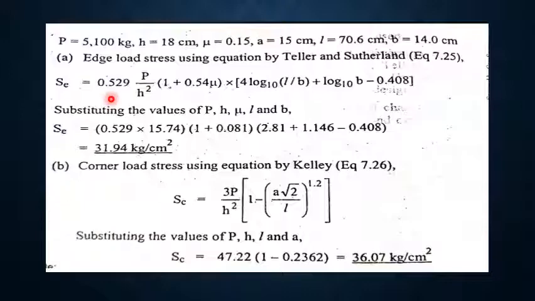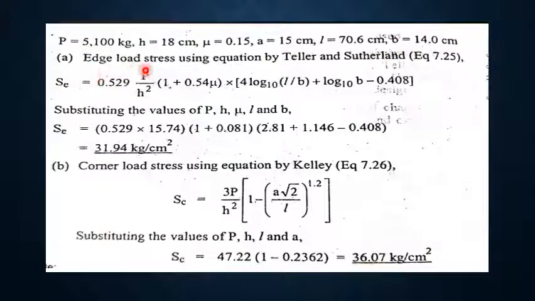And in this problem, P is given as 5100 kg, slab thickness H is 18 centimeter, mu 0.15, small a 15 centimeter, and L calculated value is 70.6 centimeter, B is 14 centimeter.